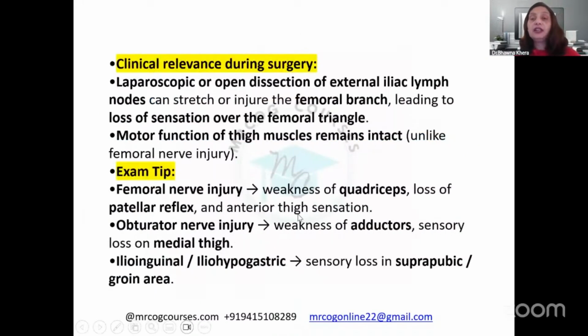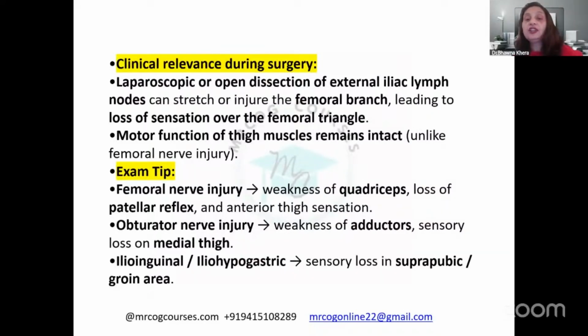Now, what is the clinical relevance during surgery? Laparoscopic or open dissection of external iliac lymph nodes can stretch or injure the femoral branch, leading to loss of sensation over the femoral triangle, while the motor function of the thigh muscles remains intact. This is very important. The femoral nerve will have a motor defect as well, but this does not have a motor defect.